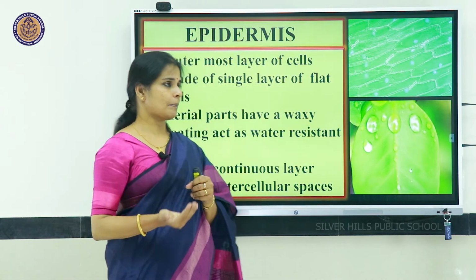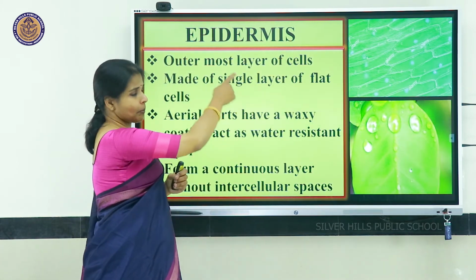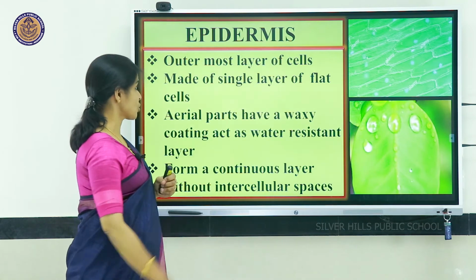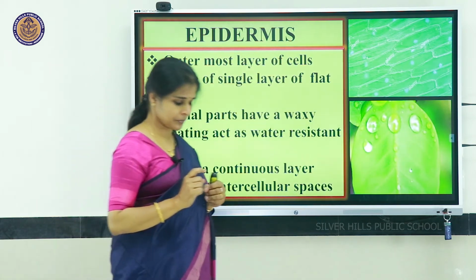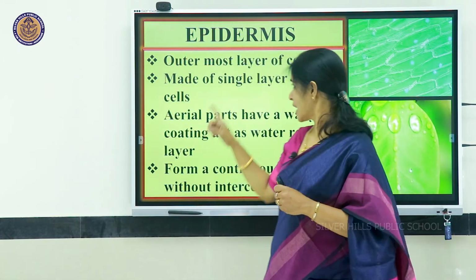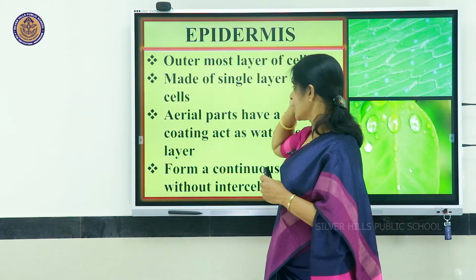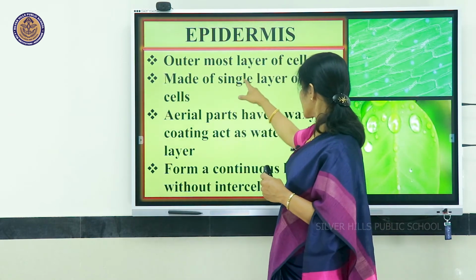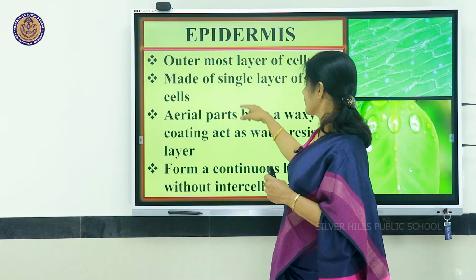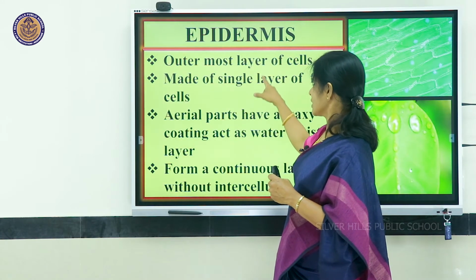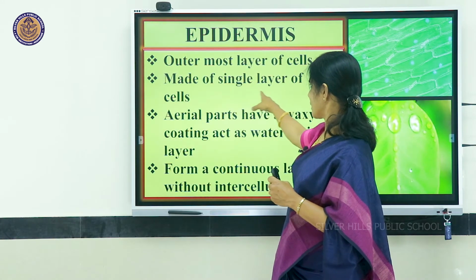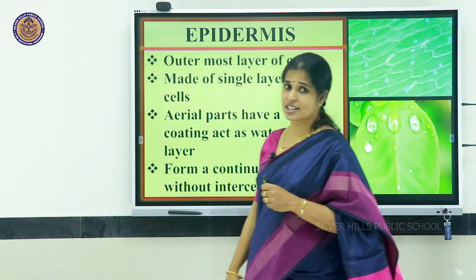The outer cover of the plant is again made up of a type of tissue which is known as epidermis. Epidermis is the outermost layer of the plant. This epidermal layer is made up of a single layer of flat cells.